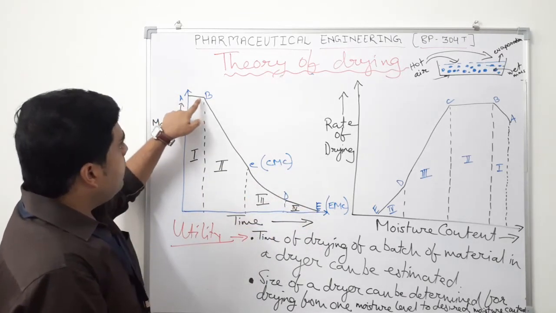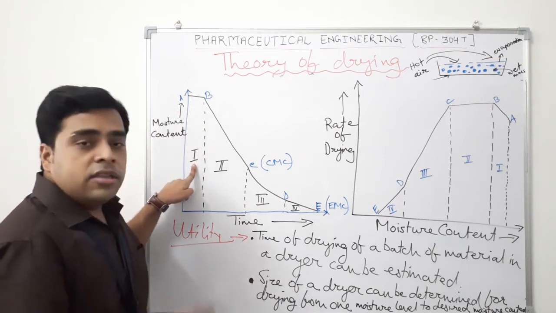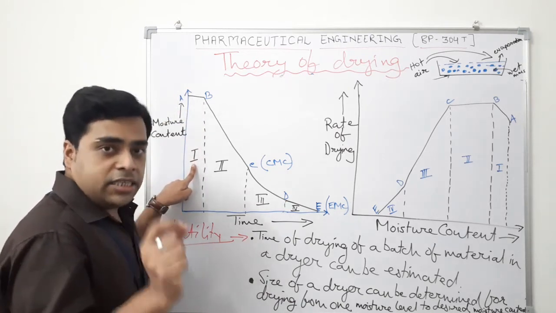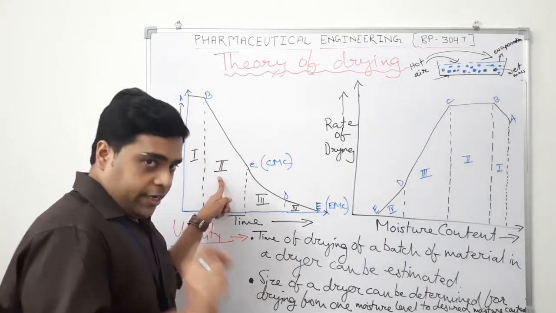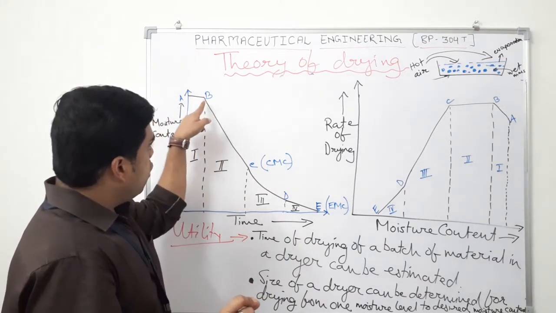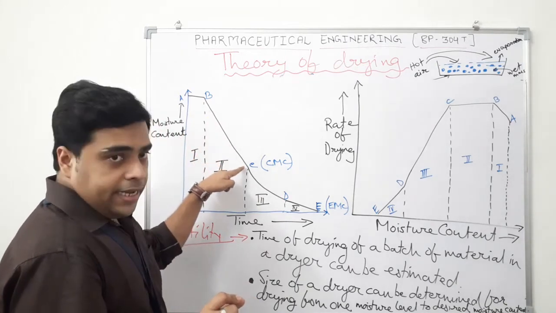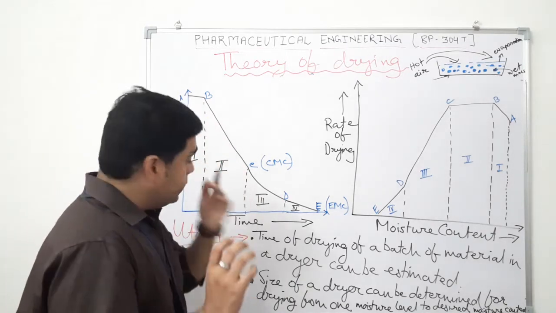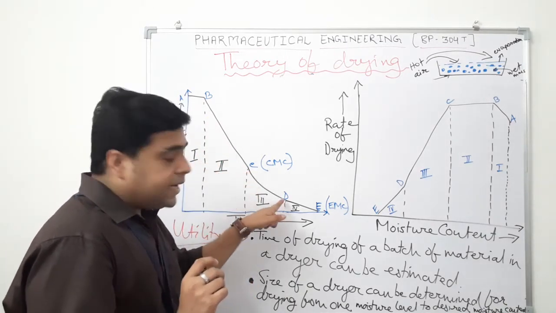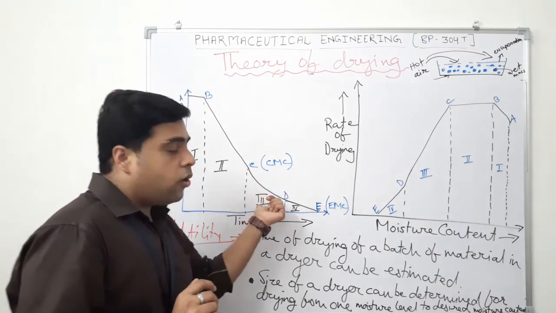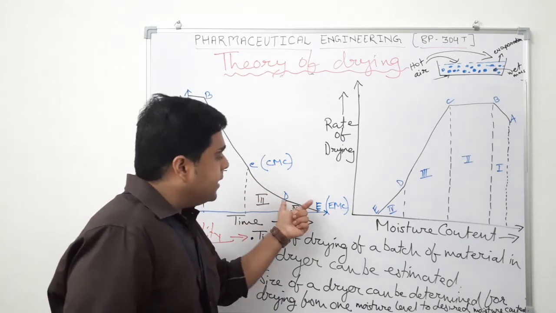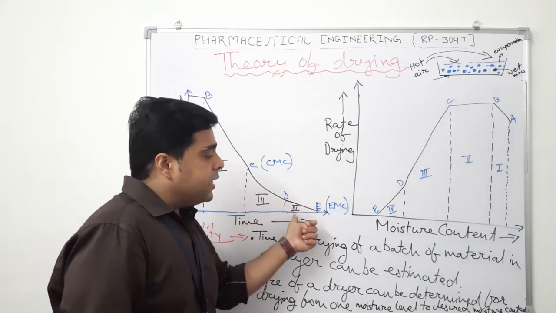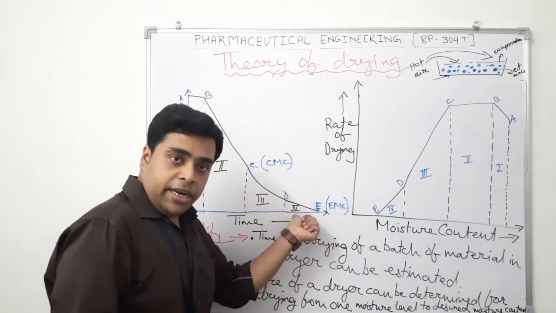So this is AB, phase 1, or the initial adjustment period. BC, the second phase, or the constant rate period. There is a constant drop in the moisture content. Here the maximum drying occurs. Next it is CD, that is phase 3, or the first falling rate period. And then there is DE, which is the fourth phase or the second falling rate period.